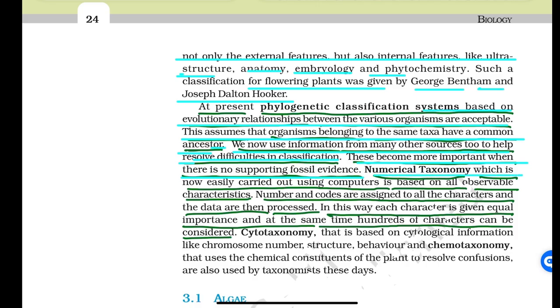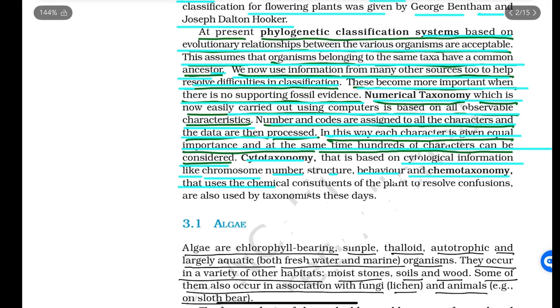Numerical taxonomy, which is now easily carried out using computers, is based on all the observable characteristics. Numbers and codes are assigned to all the characters and the data are then processed. In this way, each character is given equal importance and at the same time hundreds of characters can be considered. Cytotaxonomy, that is based on cytological information like chromosome number, structure, behavior, and chemotaxonomy, that uses the chemical constituents of plants to resolve confusions, are also used by taxonomists these days.